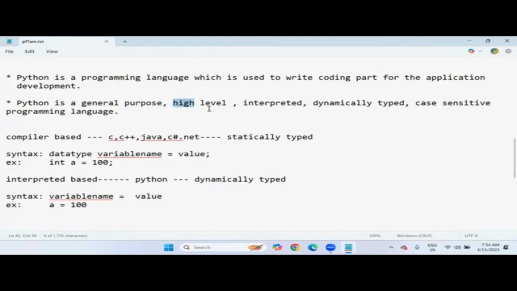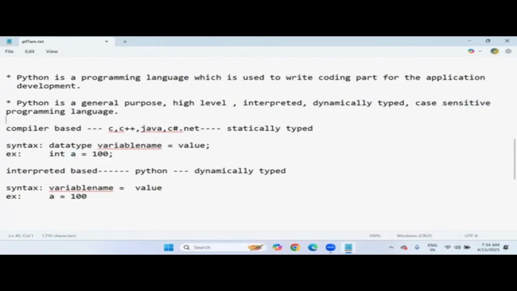High level means all the low level activities are taken care of by default in Python, so there is no need to contribute any logic for low level activities. Interpreted language: line by line, the code will be checked and executed. Dynamically typed: no need to decide the data type beforehand during program writing time. During program execution time only, the data type will be allocated for your variables. And it's a case sensitive language. Okay, fine.